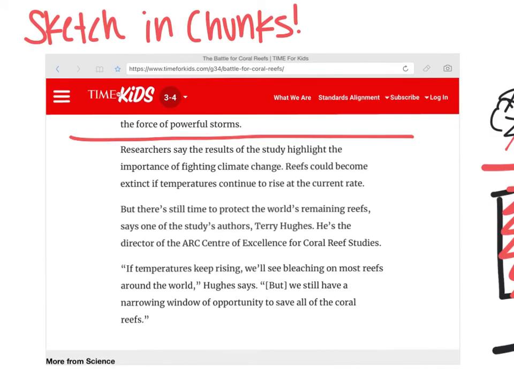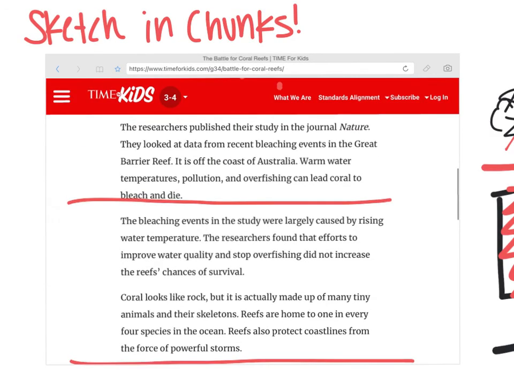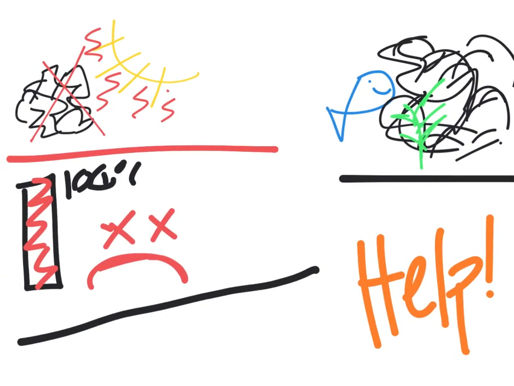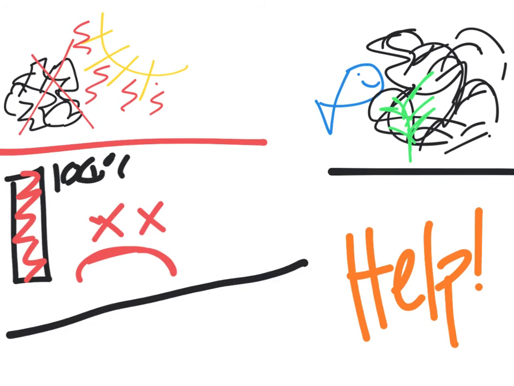So I read through the rest of the article and I continued to sketch and draw some of the things that I thought were most important. It talked about the coral reefs being home to many fish and animals and plants and things that might be important. And then it also talked about knowing that it was global warming that was killing the coral reefs. They mentioned other things that they tried to explore, but those weren't as important. And then the article ended by saying we could help. There were still things we could do to end global warming and protect the coral reefs.